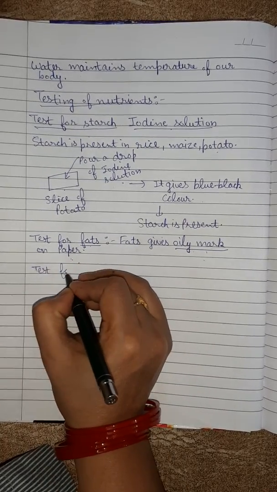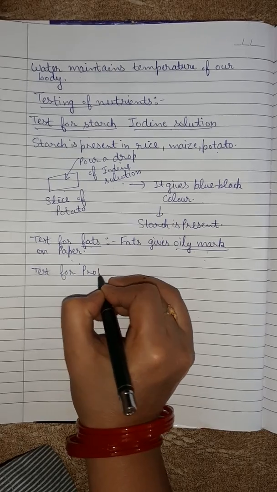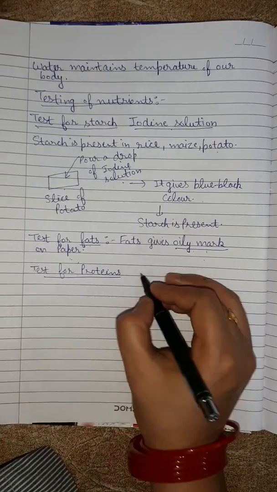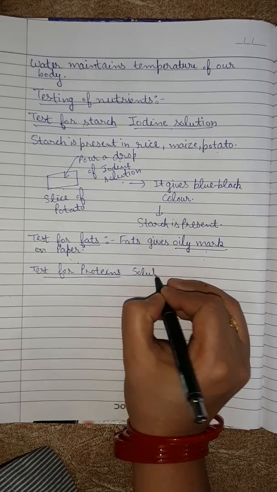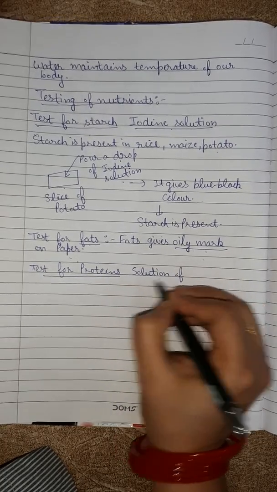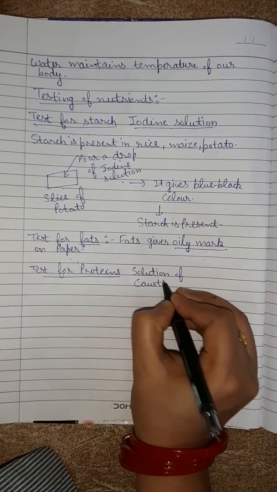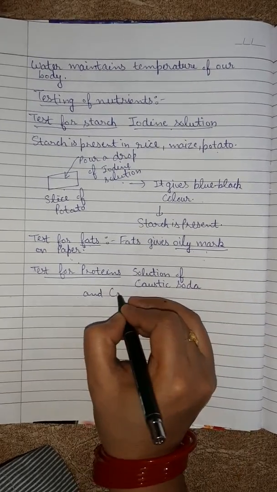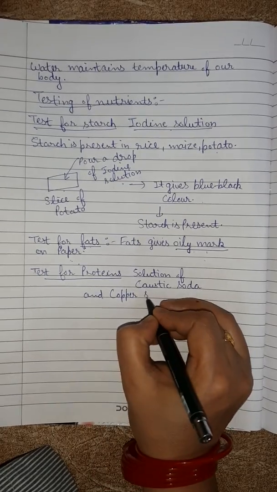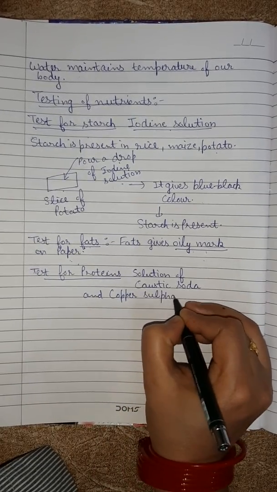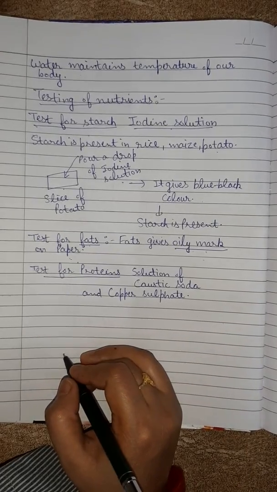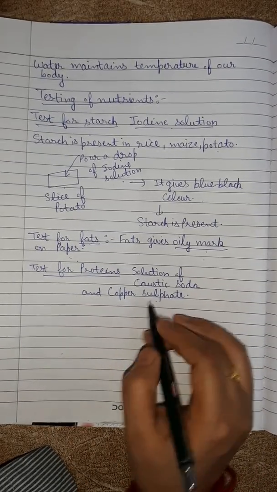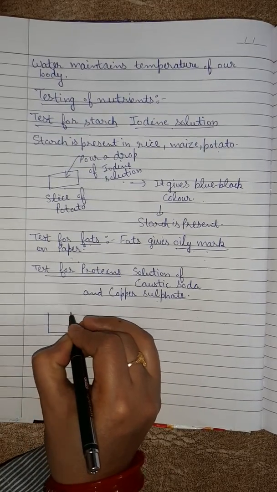So next is test for proteins. We can test proteins in our food with the help of a solution of caustic soda and copper sulfate. First of all, we will prepare a solution of caustic soda and copper sulfate, and this is a sample of food.